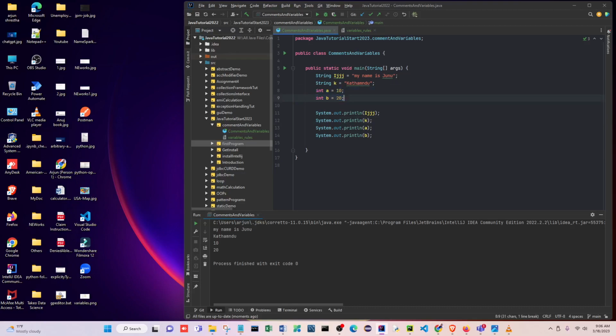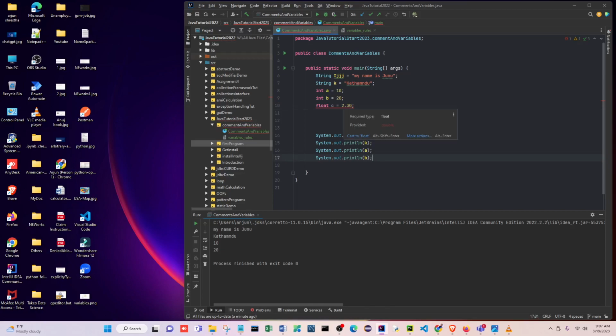You can do other things also, like float. Float c equals, float is like a decimal, suppose 2.30, right? Let's try to print. What is this? Why does it say that?